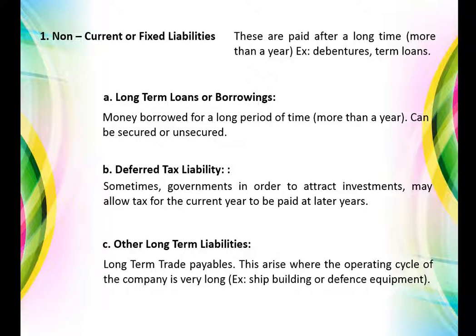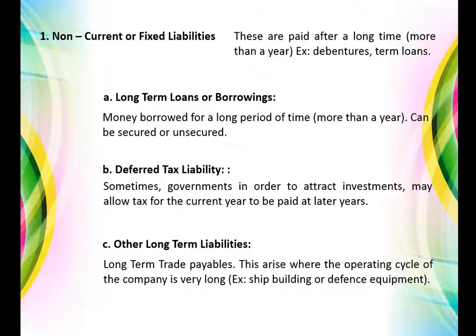The suppliers of materials to the shipbuilding company need to wait for more than a year to get their money back for whatever they have supplied. They may have supplied spare parts or small tools, or they may have also rendered some services. Since the making of the ship has not been completed within a year, the shipbuilder may want to make the payment in some future year, maybe after a year or two.